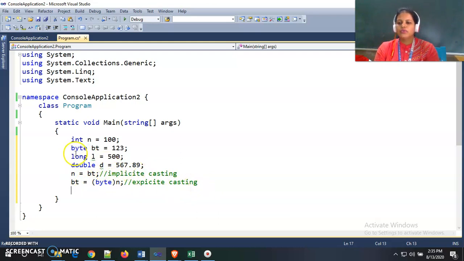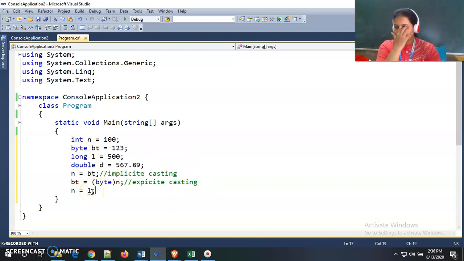Now see the number of bits: long is 64-bit and double is double precision. If we store this long value inside n, what happens? n has a 32-bit size and long l has 64.